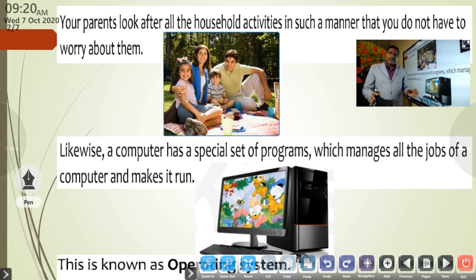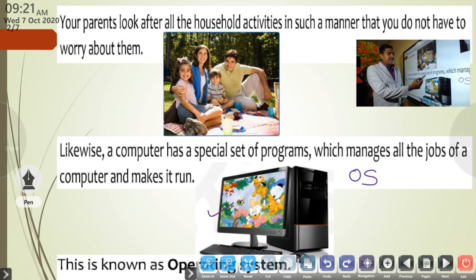All things are coordinated, controlled, managed and supervised by your parents. Like that, in a computer some programs or software are used to control all the activities of the entire computer system. These programs are called the operating system or OS.